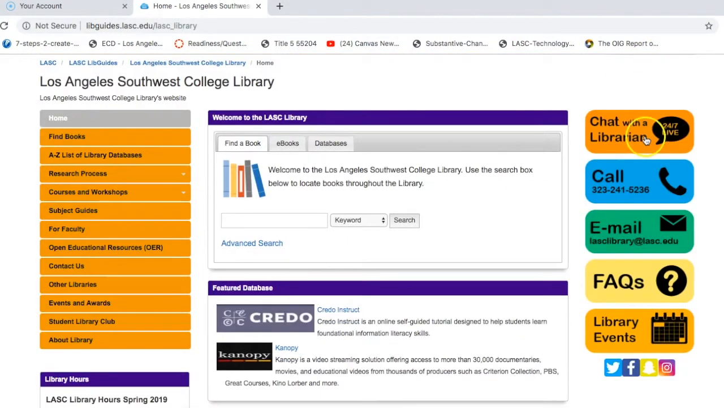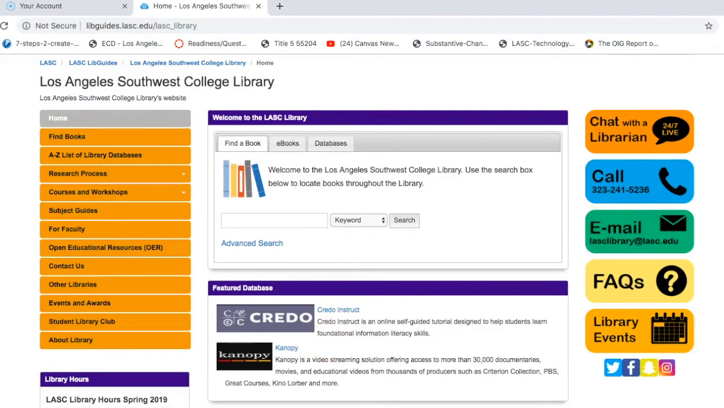One is this Chat with a Librarian 24/7 live. With this, you can chat with a real librarian any time of day, 24 hours a day. So if it's 2:30 a.m. and you're looking for a source for your research paper and you're feeling really stuck and you can't find something that will support your argument, you can click here and chat with a librarian. You can also call the library. Those are just within specific hours that they're open. And you can email a librarian as well. So those are great resources.